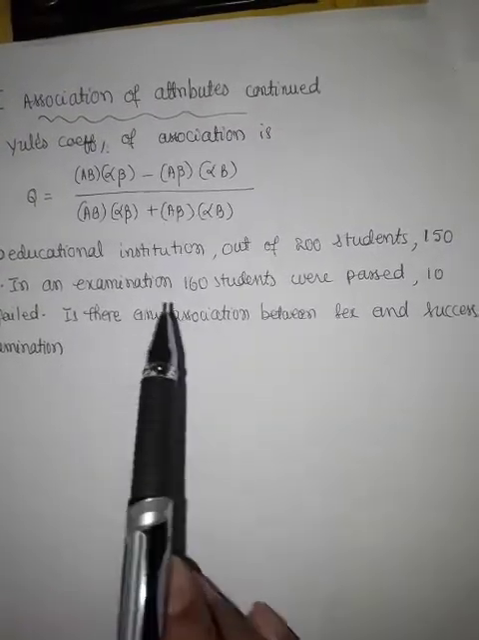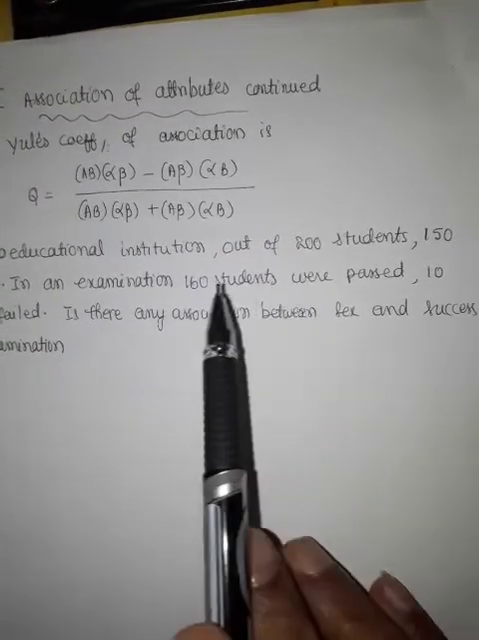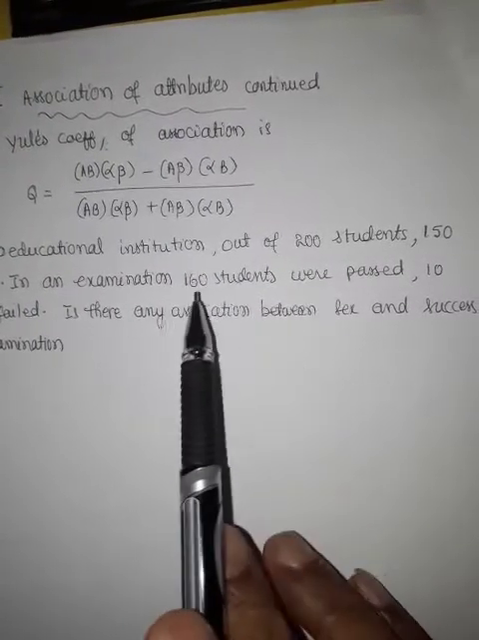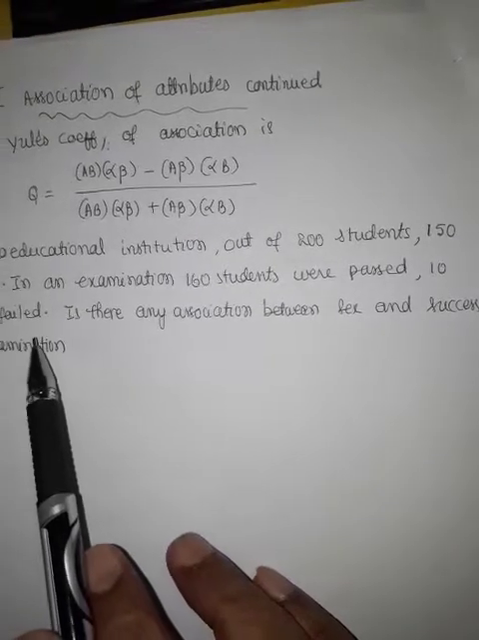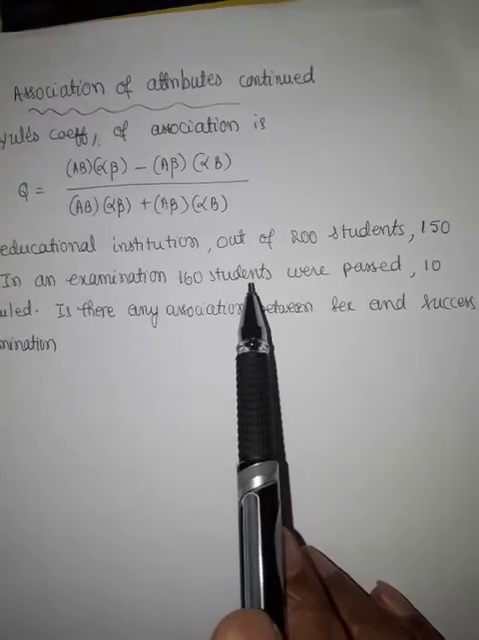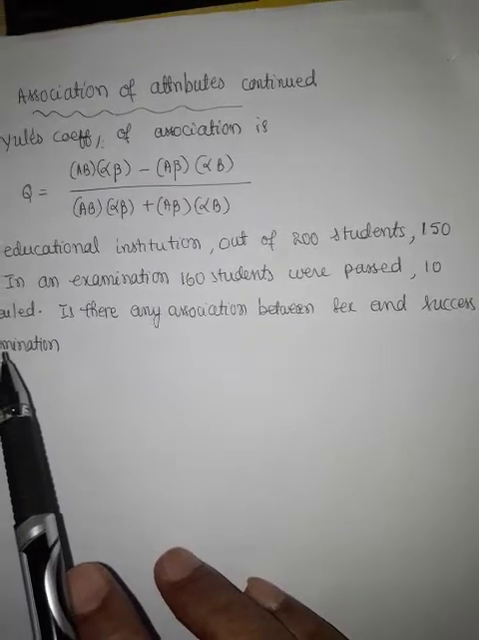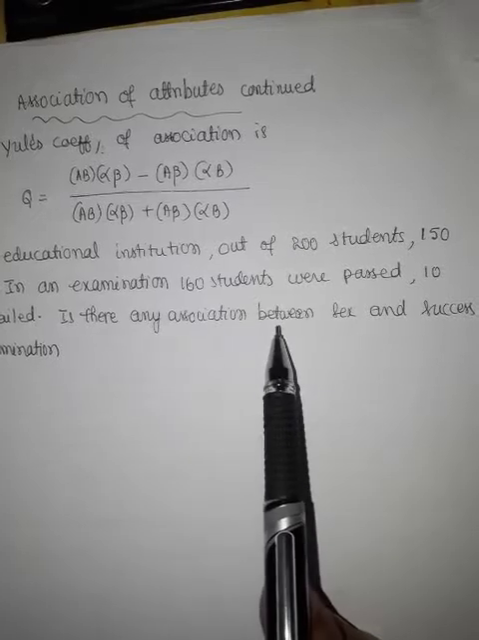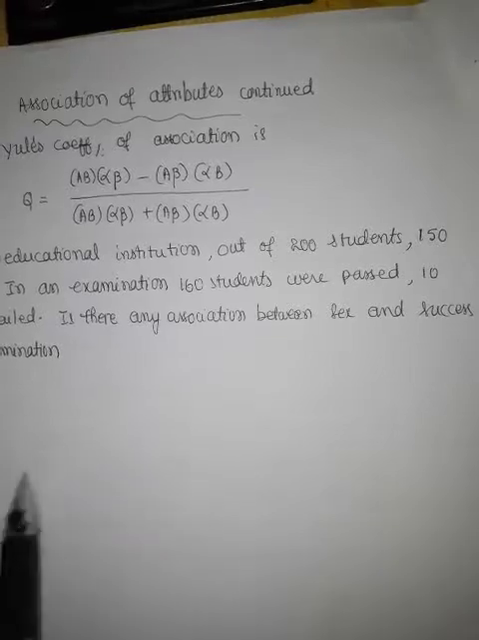In an examination, 160 students passed. So out of 200 students, 160 passed, and failed is equal to 200 minus 160, that is 40. 10 girls had failed, so out of 40 failed, 10 are girls. So failed boys is equal to 40 minus 10, that is 30. Is there any association between sex and success in the examination? And comment.